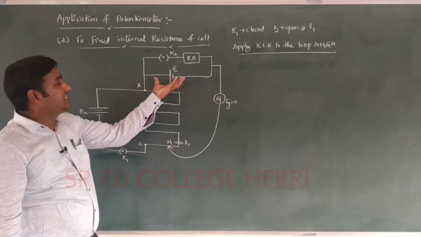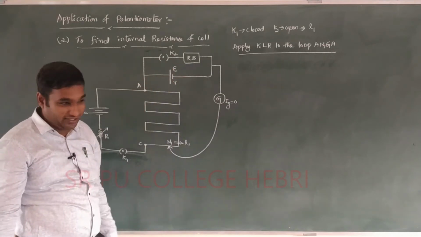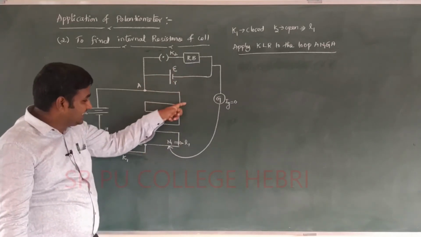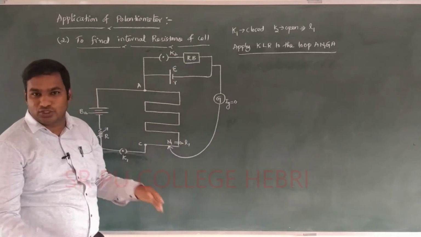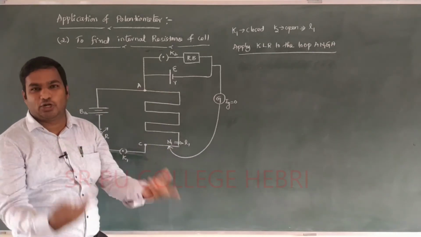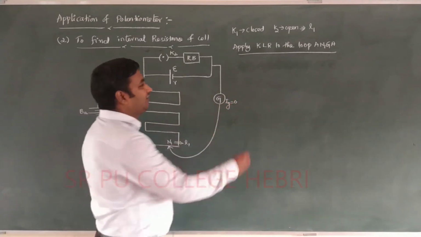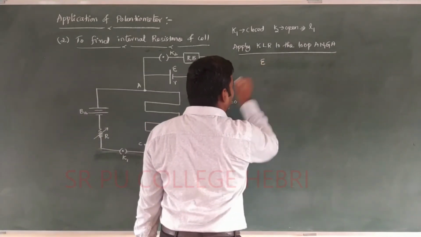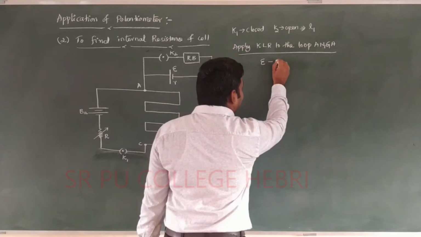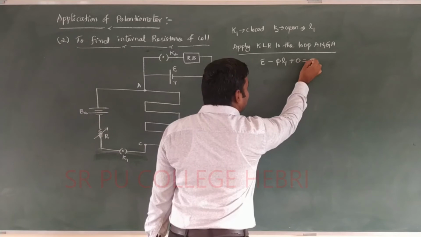Again here, this cell is the energy provider, correct? Cell is the energy provider. Automatically this length AN1 has a suitable resistance. It is the energy used. There will be a potential drop. Automatically the energy used by a galvanometer is 0. That clearly gives the idea that EMF E minus pi into L1 plus 0 is equal to 0.